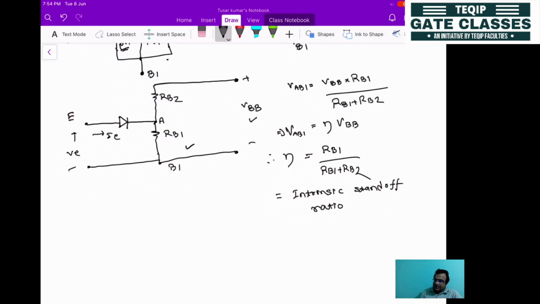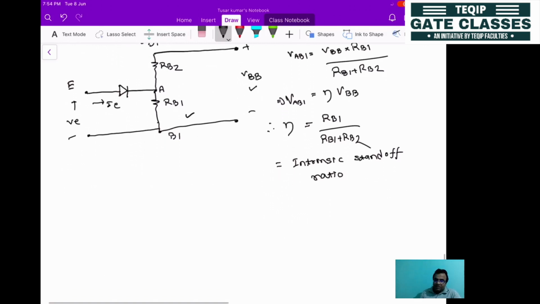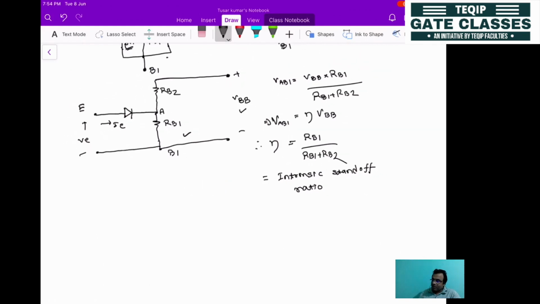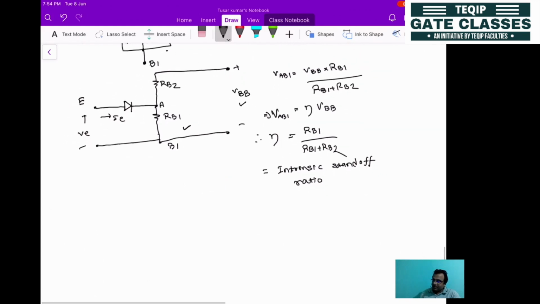By looking at this, we'll be plotting the VI characteristics for this unijunction transistor. After plotting them, we'll come to know how it is suitable for switching on the thyristor. So it is very essential to draw the VI characteristics.